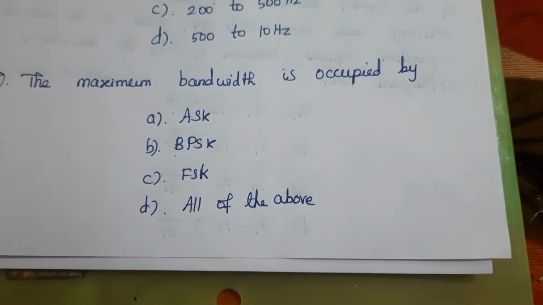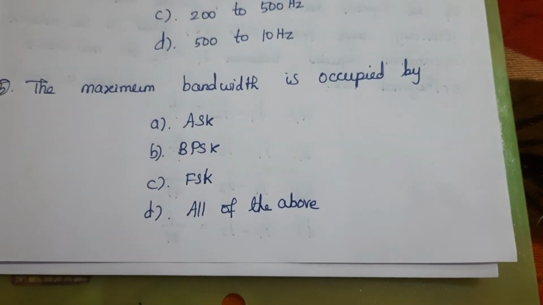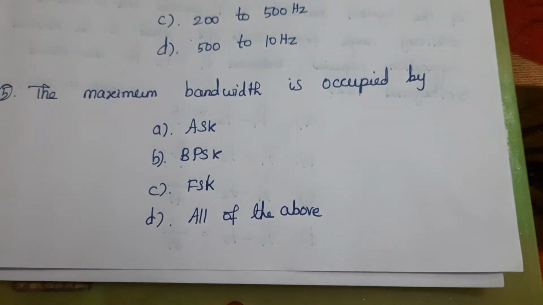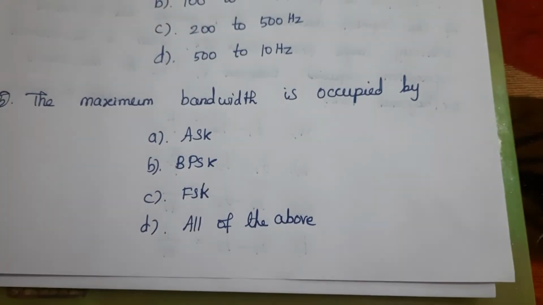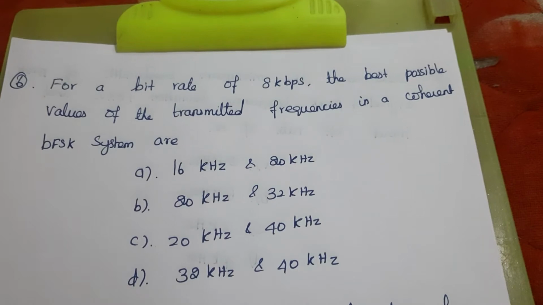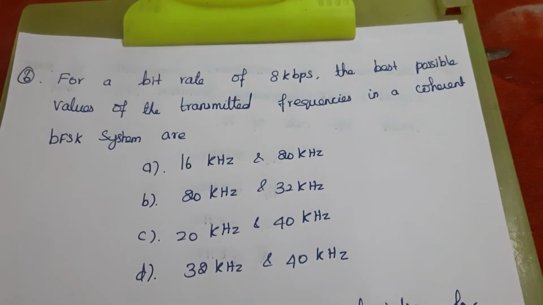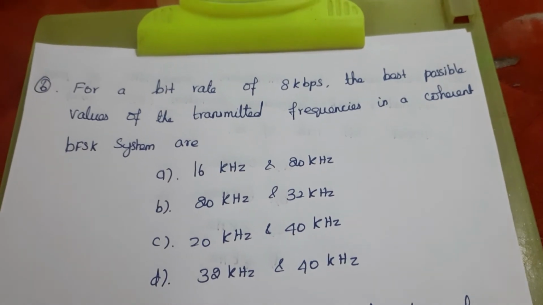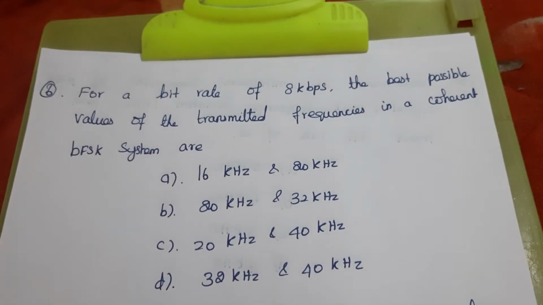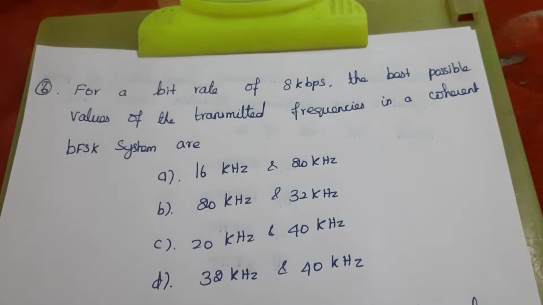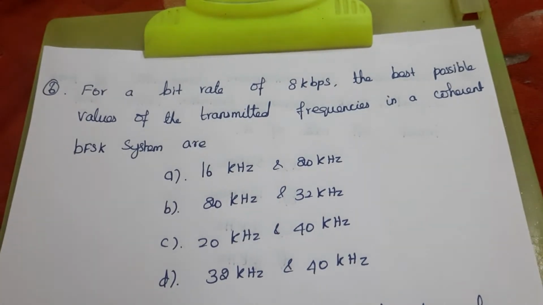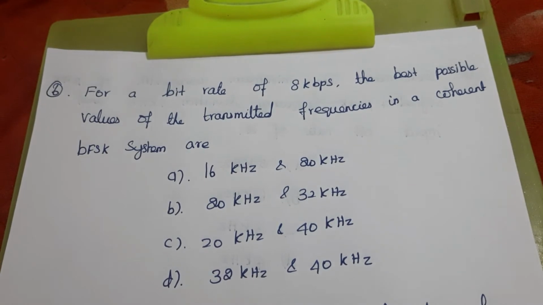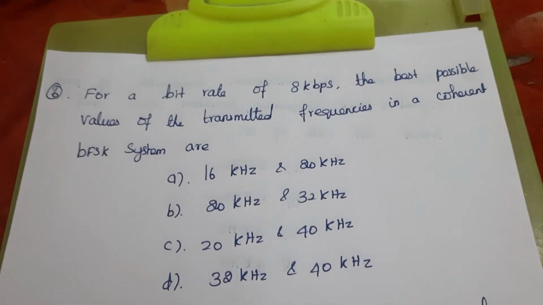Fifth question. The maximum bandwidth is occupied by. Sixth question. For a bit rate of 8 kilobits per second, the best possible values of the transmitted frequencies in a coherent BFSK system are.